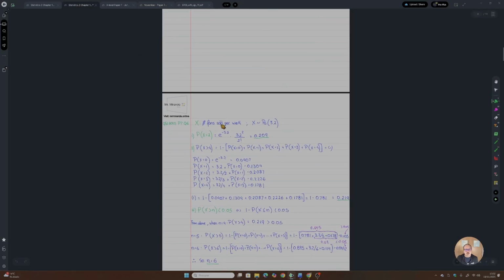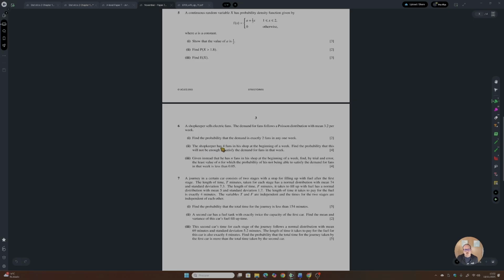X is the number of fans sold per week, so it can be expressed as a Poisson distribution with parameter 3.2. The probability that X equals 2 is calculated using the formula, and just plug the values in, and here you have the result. Pretty straightforward, basically free 2 points. Question 2. The shopkeeper has 4 fans in his shop at the beginning of a week. Find the probability that this will not be enough to satisfy the demand for fans in that week.